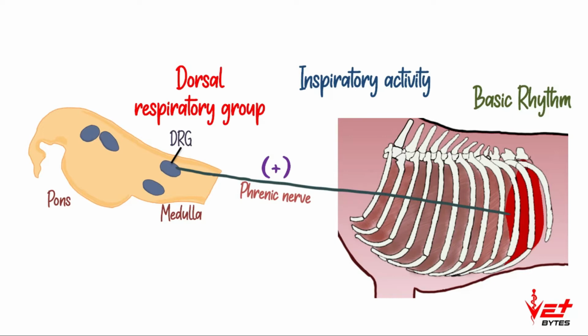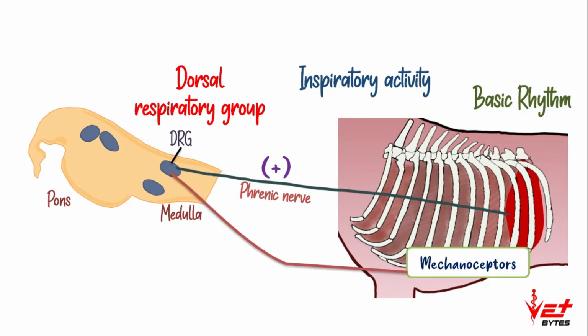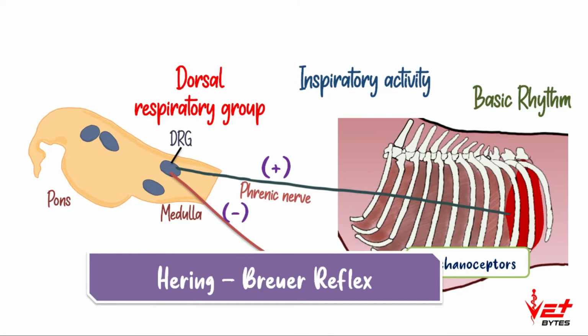Once the inspiration occurs, the volume of the lung increases and the lung expands. And the expansion of lung is detected by certain receptors called mechanoreceptors or stretch receptors. So when these receptors are activated, they relay the information back to the DRG through vagus nerve, which inhibits further inspiration. Once the inspiration is inhibited, the expiration automatically starts, and this reflex is called as Hering-Breuer reflex.